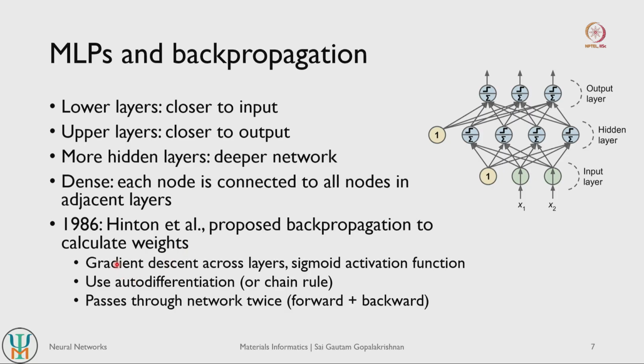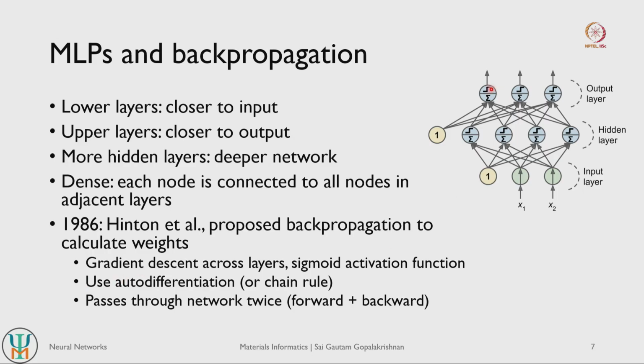And how does it work? Very simply, you do gradient descent cumulatively across the different layers. Instead of using a step function, which is not very differentiable, if you look at this step function here, the slope is 0 here, here the slope is infinity, and here the slope is 0 again. So step functions do not have very good slopes to work with, and you cannot calculate the gradients very easily. But if you change that to a more continuous function such as a sigmoid function, then you can actually calculate the gradients.